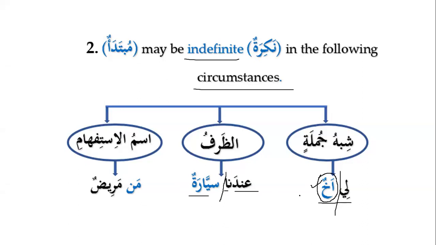So again, whether the khabar is shibhu jumla, which is basically jar majroor, or dharf plus mudaf alayh, it will always come in the beginning of the sentence, whereas it will always be a khabar, and mubtada will be a common noun, as you can see over here. It will be a common noun.